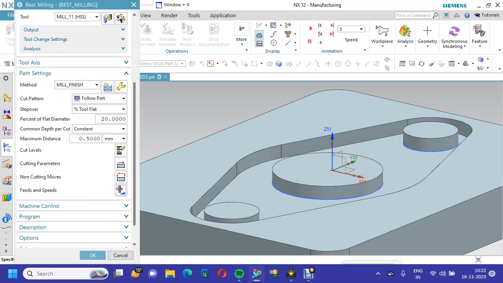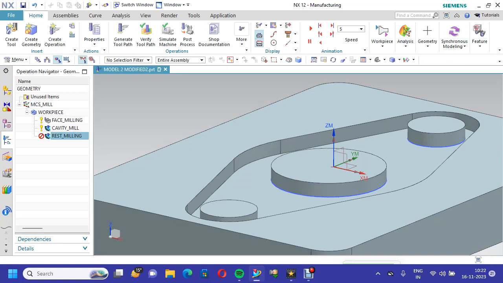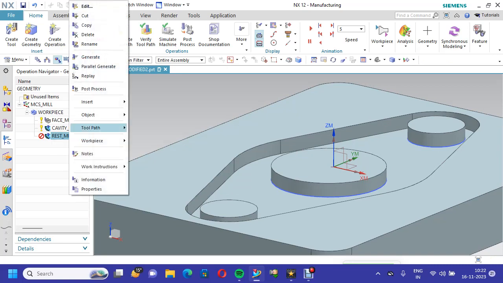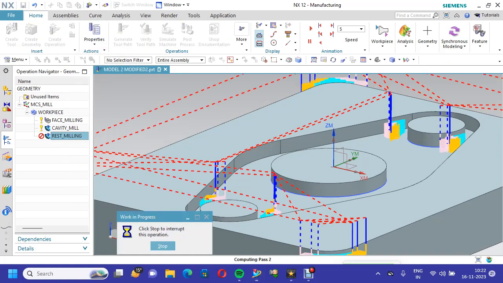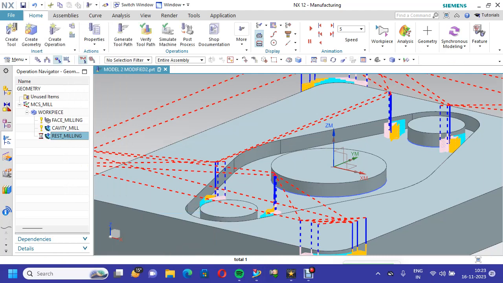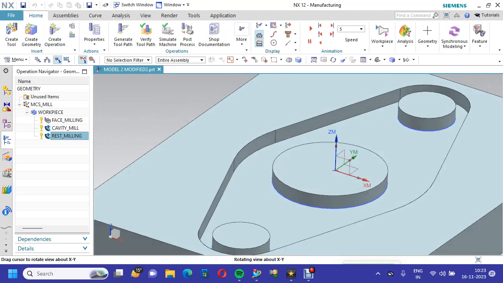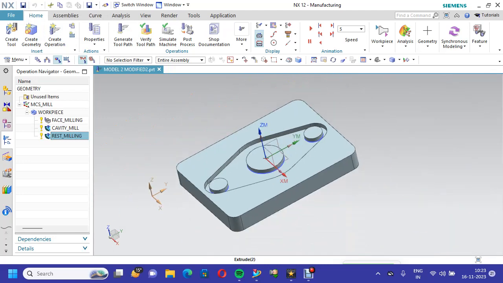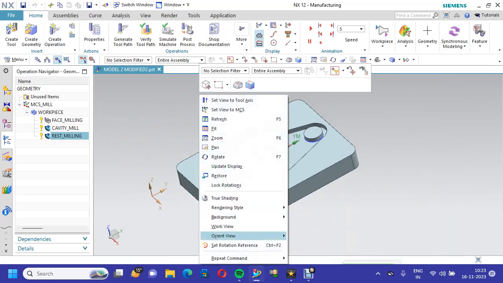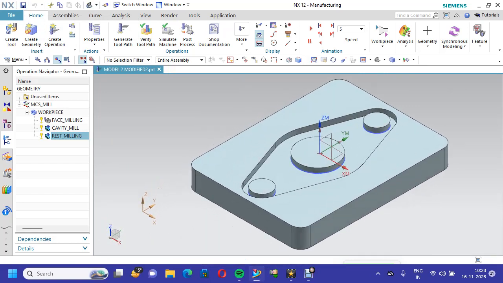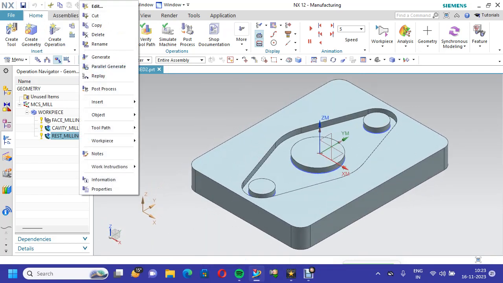Okay. Now we will generate. We go to check it. You see, intentionally I am making some mistakes. We will see which mistakes people normally make.